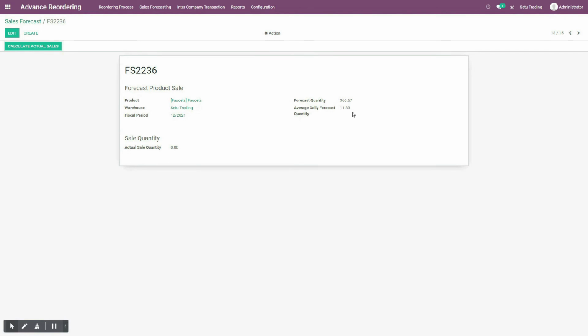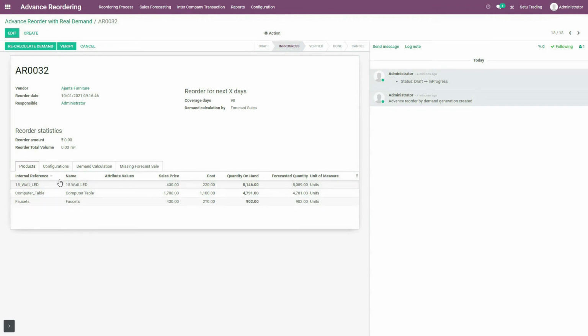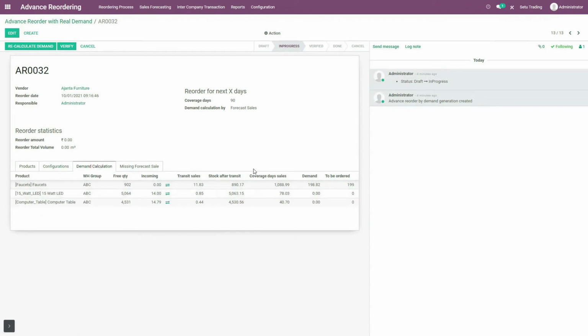So 11.83 into 30. Likewise, average daily forecast quantity into total number of days of each fiscal period. That will give me this value, that is coverage days sales, that is 1088.